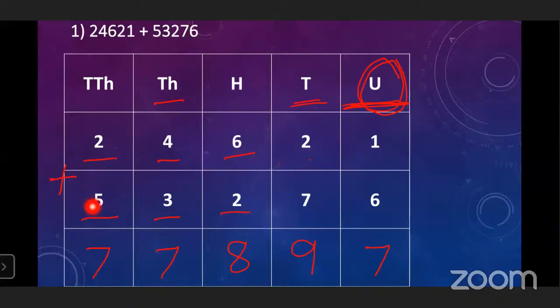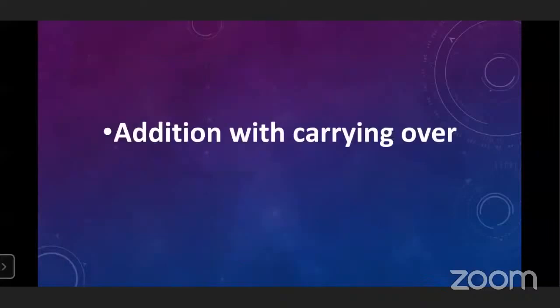Means when we combine these two numbers, 24,621 plus 53,276, when we join these two numbers, that time we will get this answer. Okay. What is the answer? We will read 77,897. Okay.